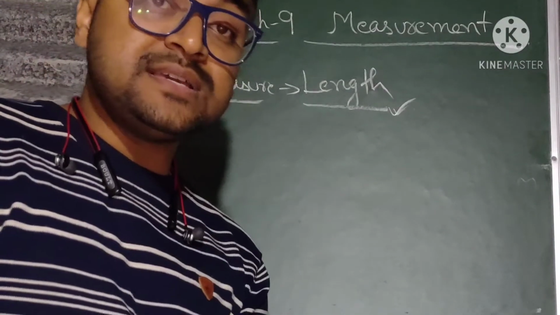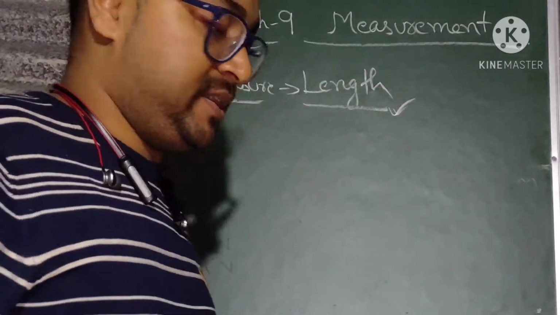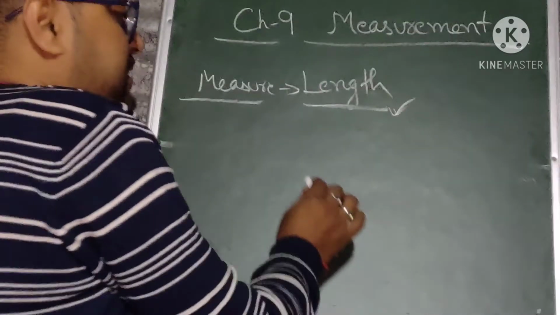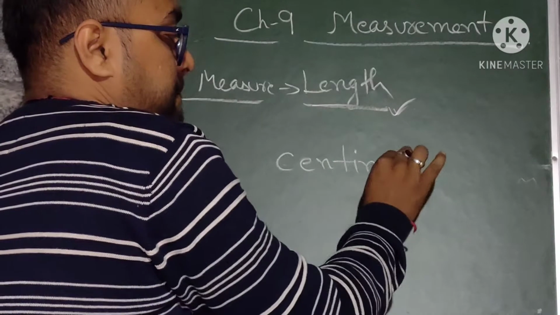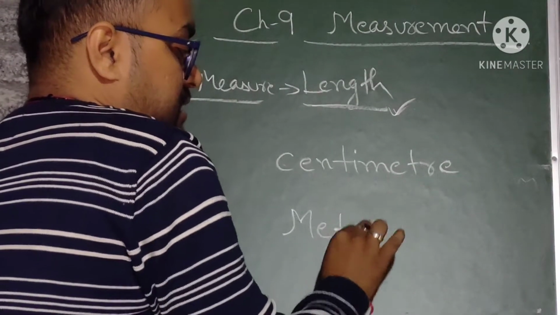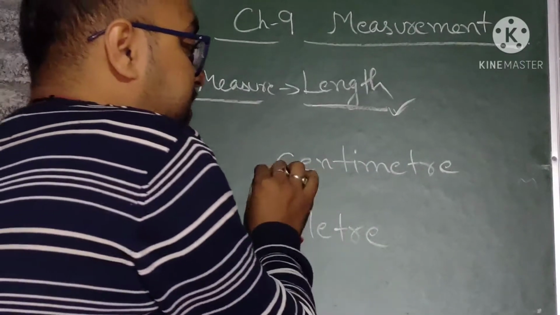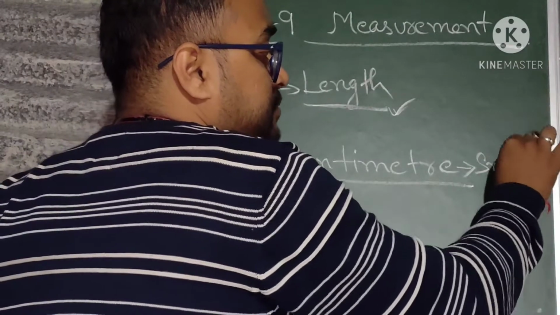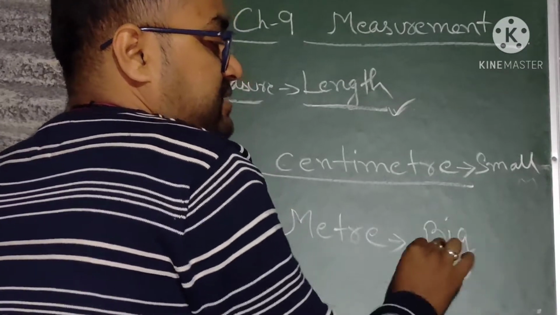That is why they developed the standard units of measurement. So what are the standard units of measurement? The standard units we use now to measure length are centimeter and meter. I think you have heard these words. Centimeter is used to measure small things, and meter is used to measure big things.